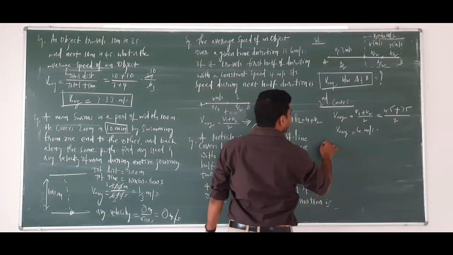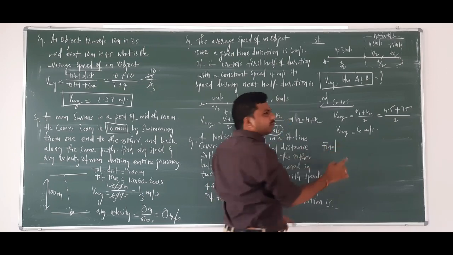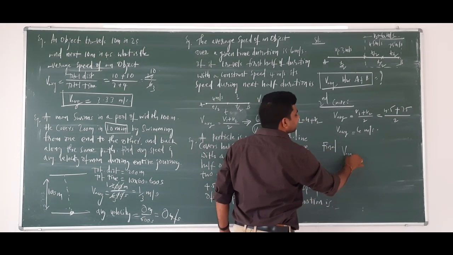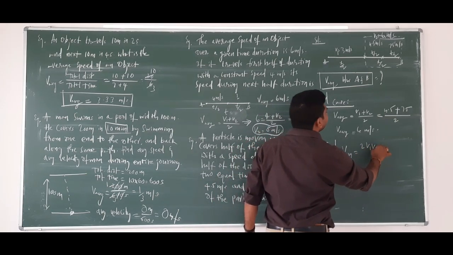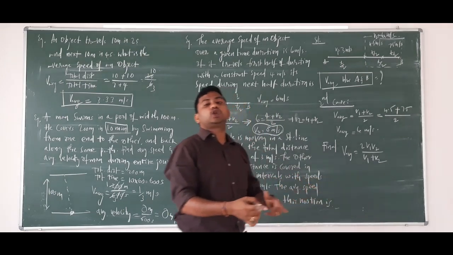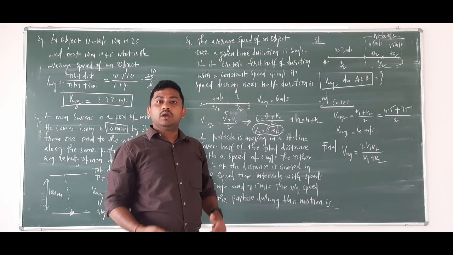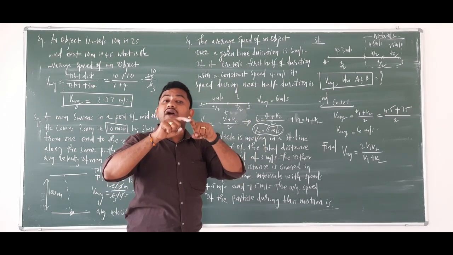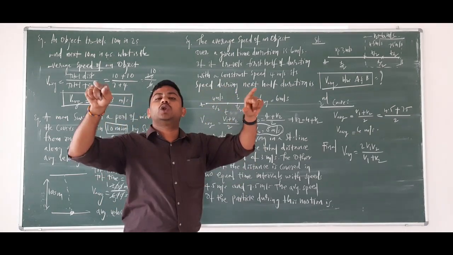Okay. Now the final, overall I am talking about overall from A to B. Final average velocity will be equal to 2v1 v2 by v1 plus v2. Why 2v1 v2 by v1 plus v2? Because the total distance is divided into two halves, when you take the overall numerical.